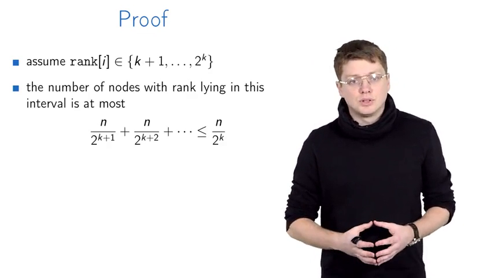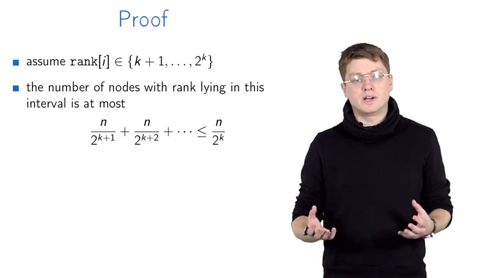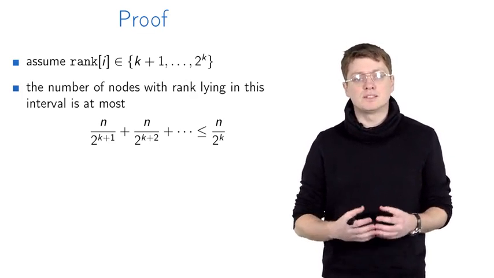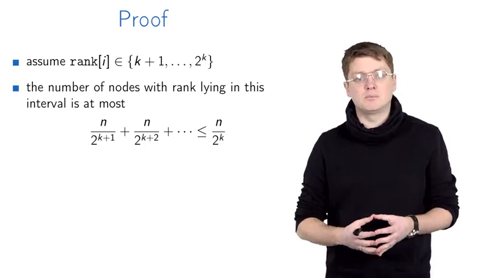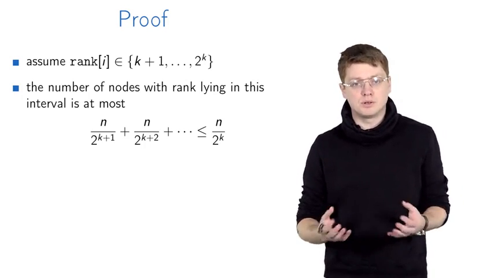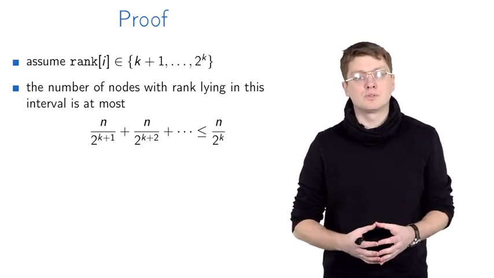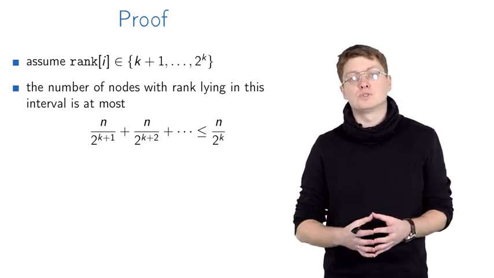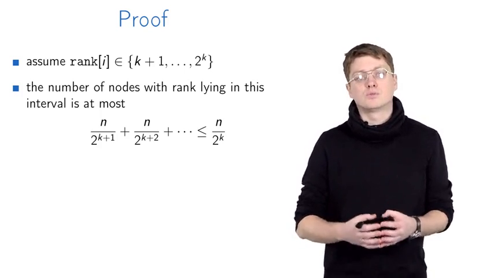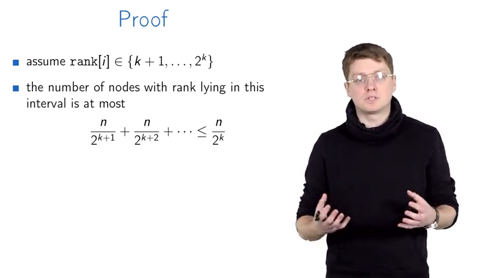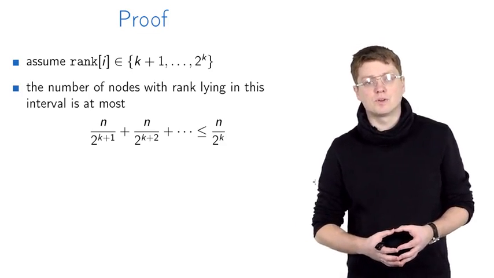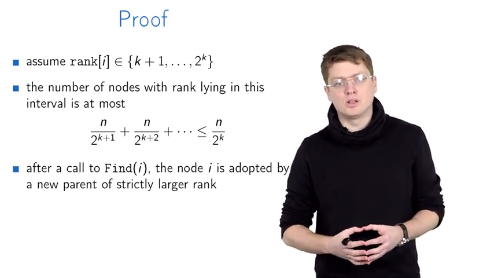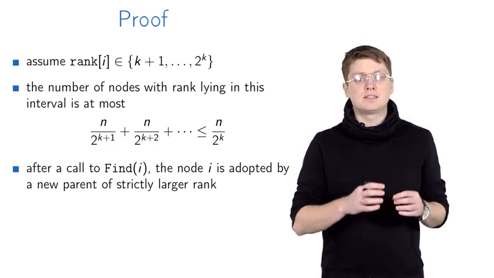Now let's compute the total number of nodes whose rank lies in such an interval. So we know that the total number of nodes whose rank is equal to k plus 1 is at most n divided by 2 to the k plus 1. The total number of nodes whose rank equals k plus 2 is at most n divided by 2 to the k plus 2, and so on. So the total number of nodes whose rank lies in this interval is at most n divided by 2 to the k. Okay?